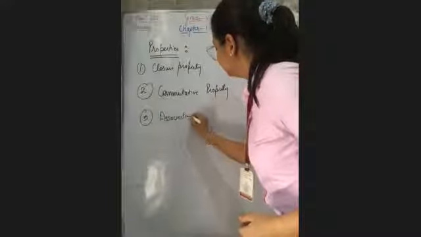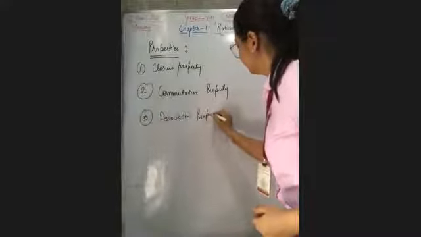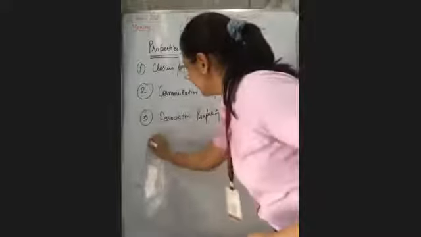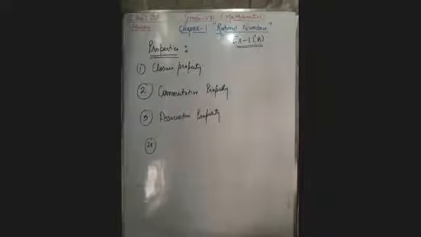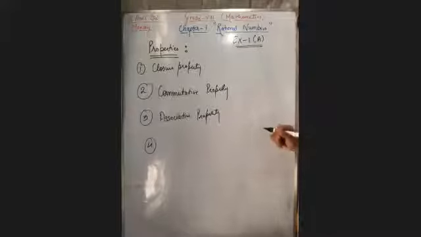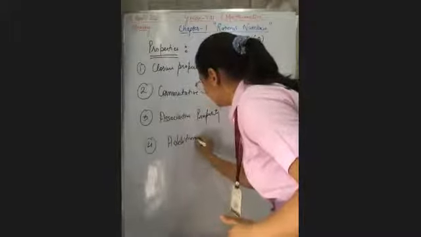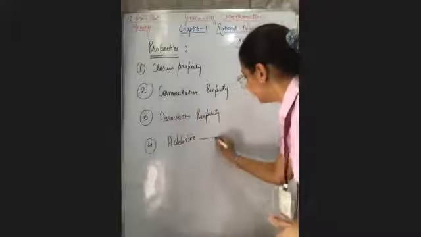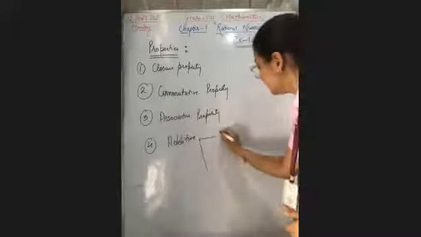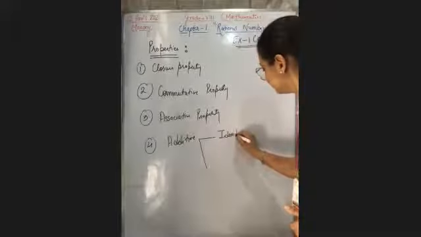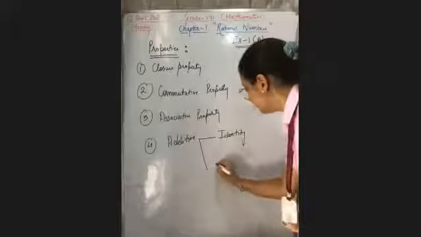Then we are having two properties that are based upon the identity. That we'll discuss later on. Additive identity and additive inverse. In the case of additive, two properties are there. One is the additive identity, and one is the additive inverse.